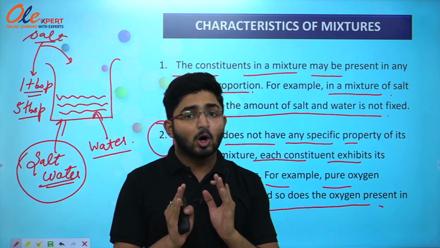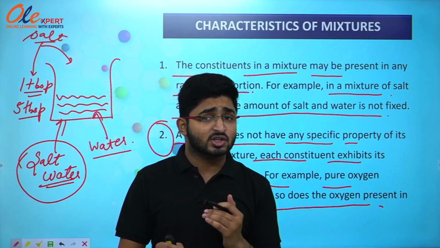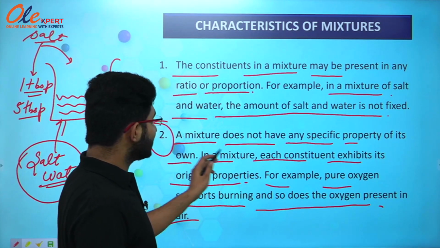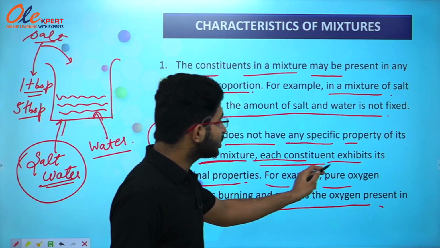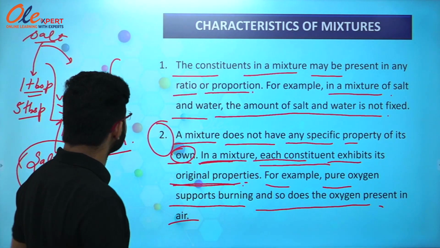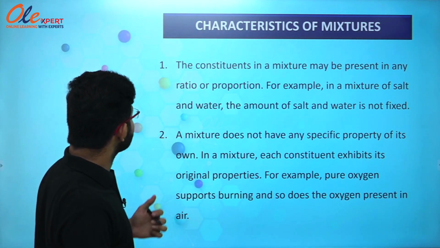And thus the oxygen present in air also helps in burning. So air is a mixture of oxygen and other gases, so that is why we can say that a mixture does not have any specific property of its own, and in a mixture each constituent exhibits its original property. So this is what we have learnt about the characteristics. These are two characteristics. Now we are moving on to the other characteristics of mixtures.